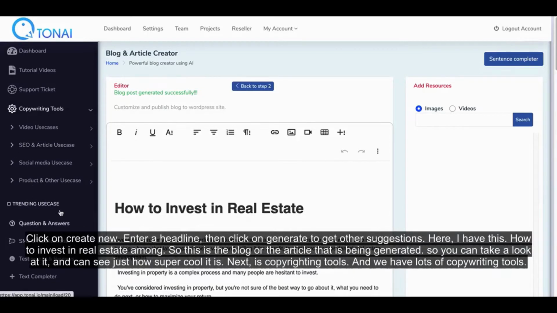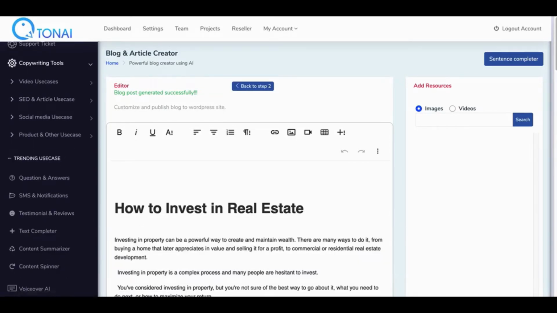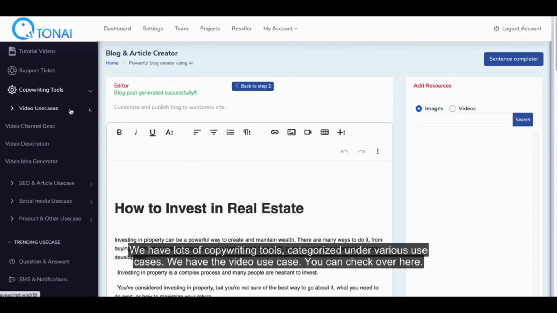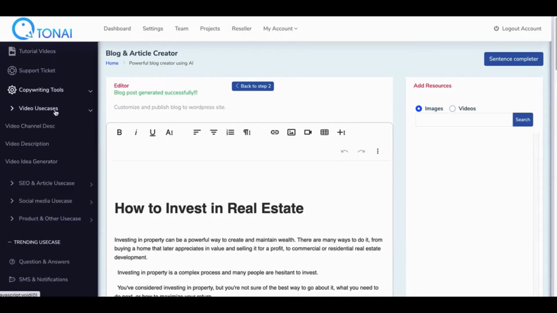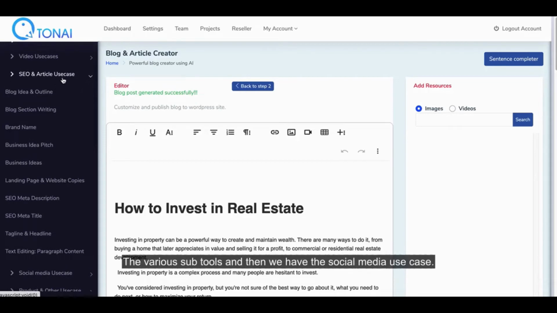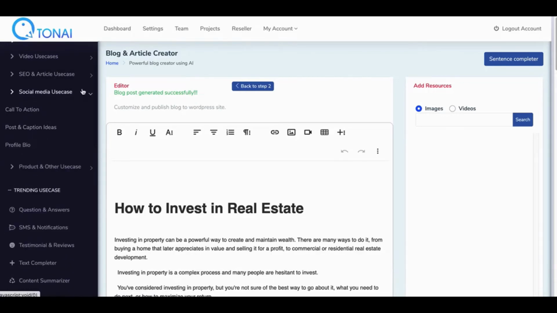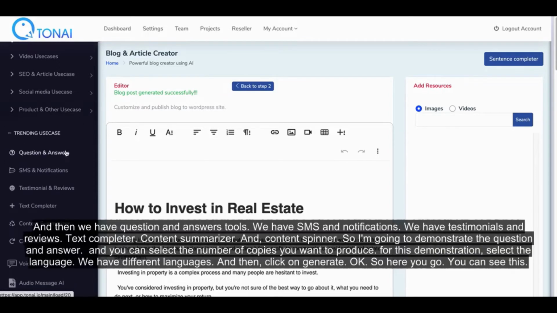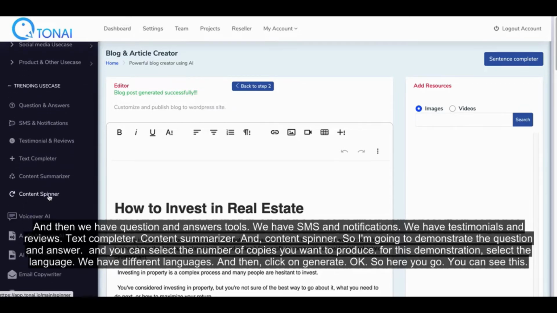Next, is copywriting tools, categorized under various use cases. We have the video use case. You can check over here. And then we have the social and article use case, you can see. The various sub-tools, and then we have the social media use case. We have the product and other media use case. And then we have question and answers to SMS and notifications, testimonials and review, text completer, content summarize, content spinner.